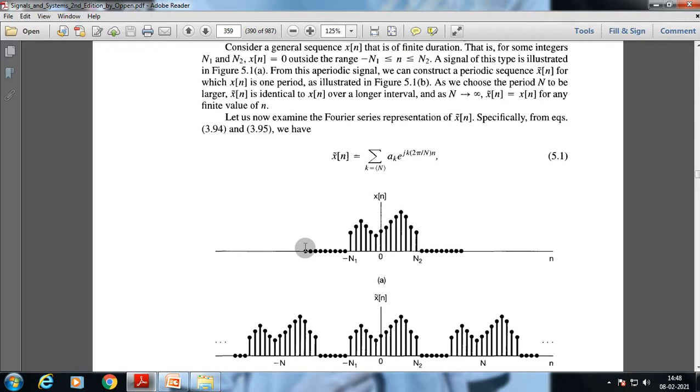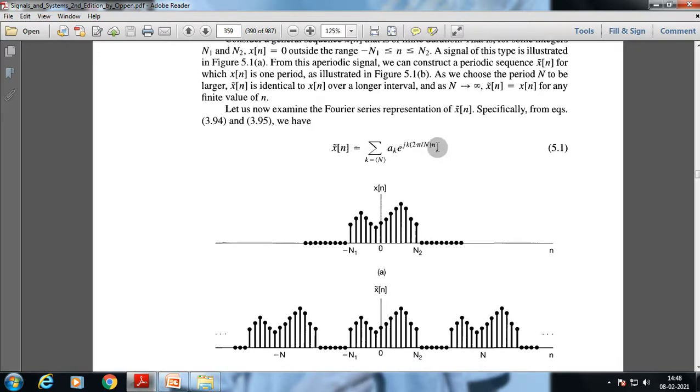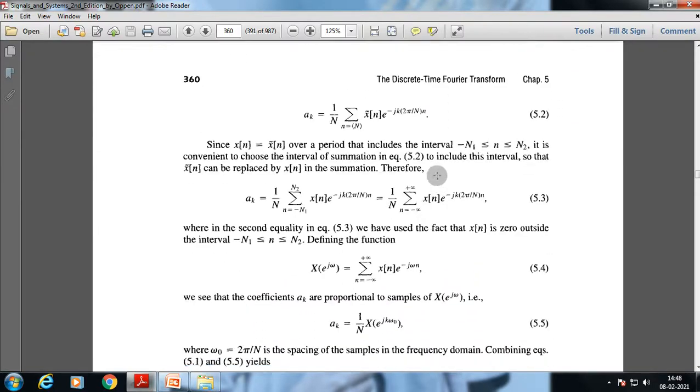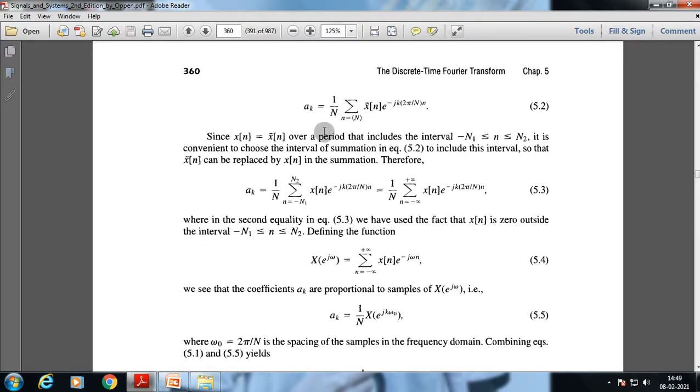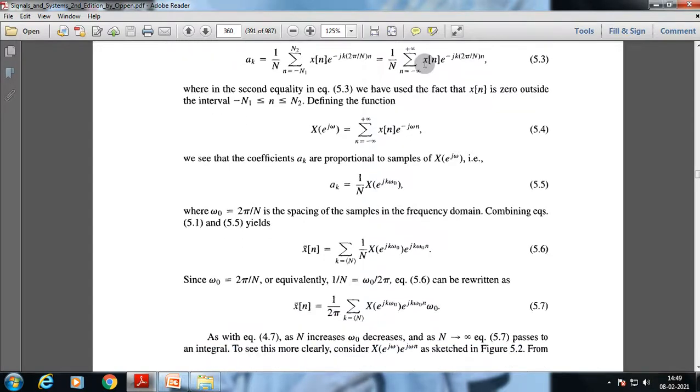So from the aperiodic signal we have created a periodic signal with the same waveform. Now with this periodic signal we can use a Fourier series representation. We name this signal x tilde[n], which can be represented in this form in case of a discrete time signal. Then we can also extract the values of the coefficients of that periodic signal, and by substituting the values into one another, we get to the final expression.